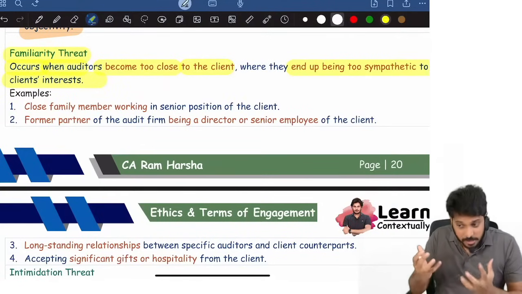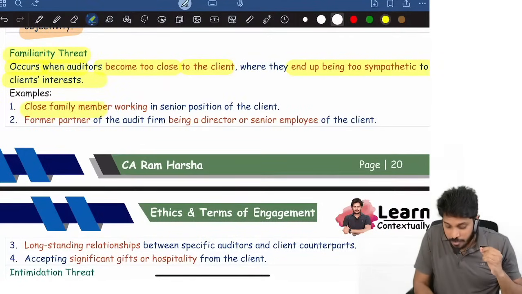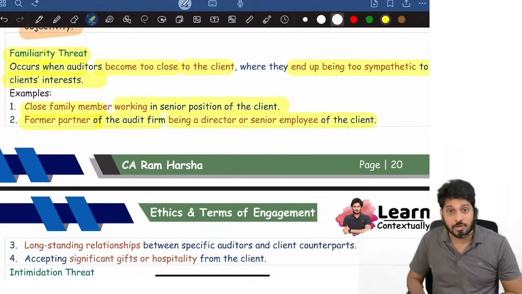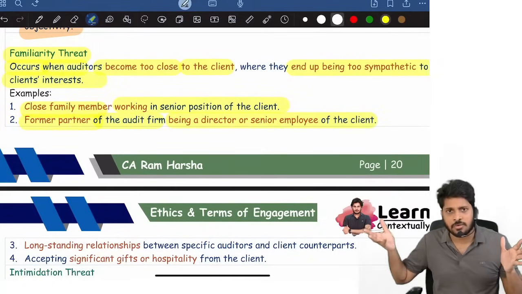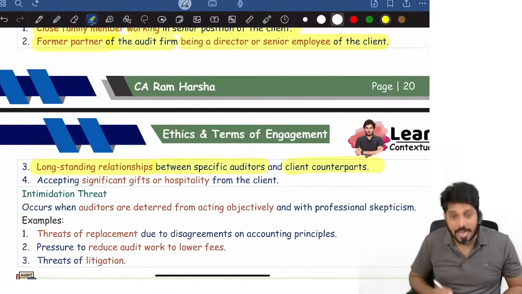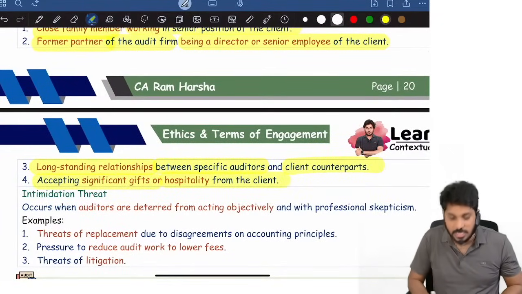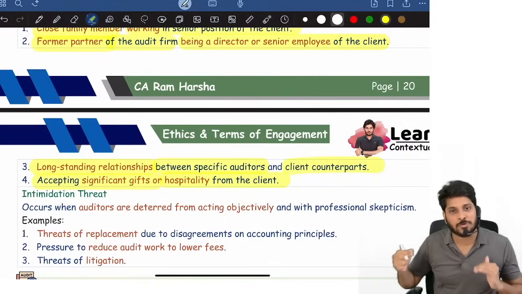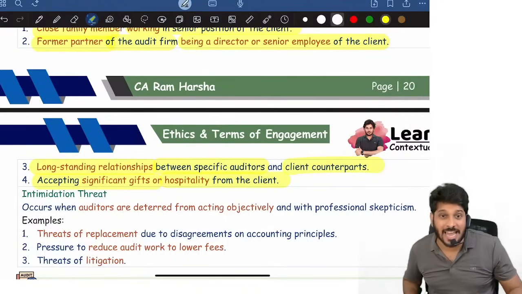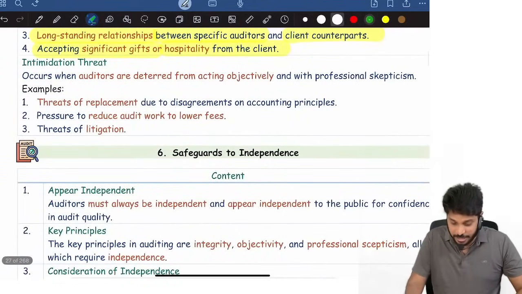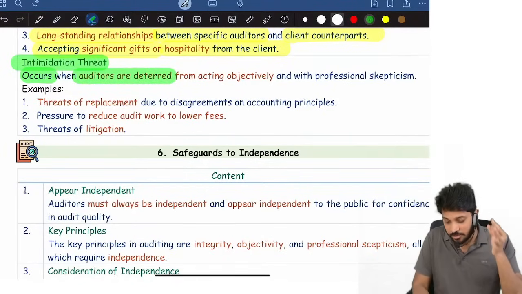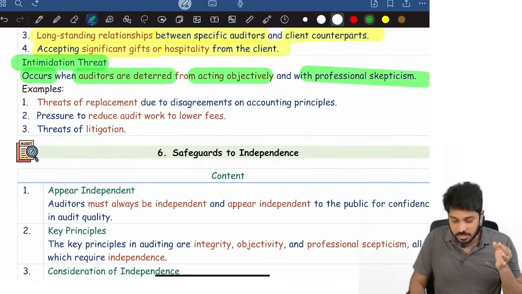For example, familiarity threat comes if a close family member is working in top management of the company, or a former partner of the audit firm is a director of the company. My earlier partner is a director now, we are both so familiar with each other. Long-standing relationship between the auditor and the client counterparts. Accepting gifts and hospitality from the client, who is giving me so much hospitality and so many gifts. All this makes me sympathetic towards the client's interest. Then intimidation: it occurs when auditors are deterred from acting objectively with skepticism.